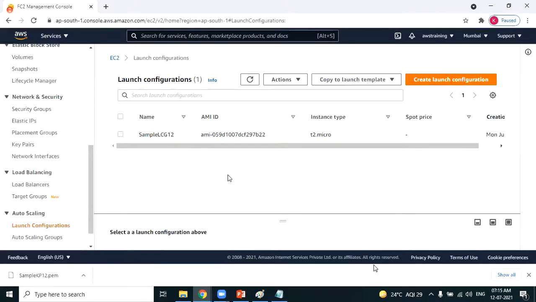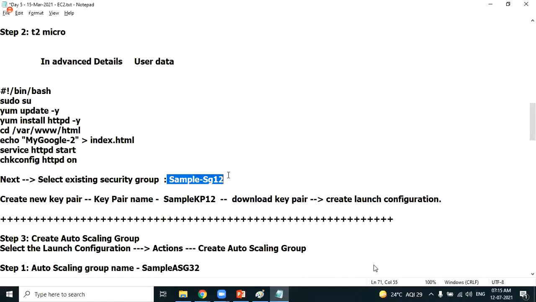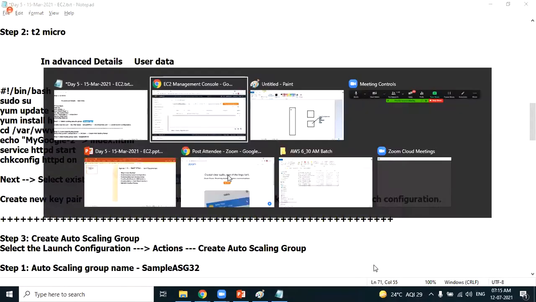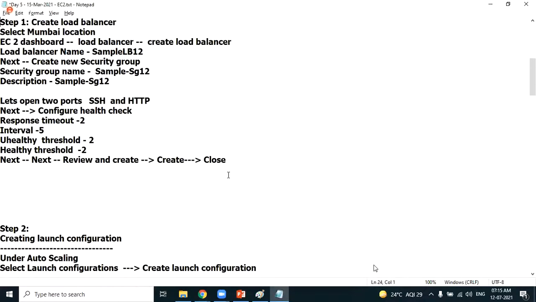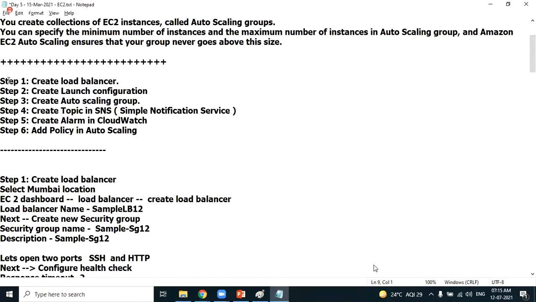Step 2 is completed. We have created the launch configuration file. Okay, next, Step 3. We have created the load balancer. The load balancer is already ready. We have created the launch configuration. The next step is to create the auto scaling group.